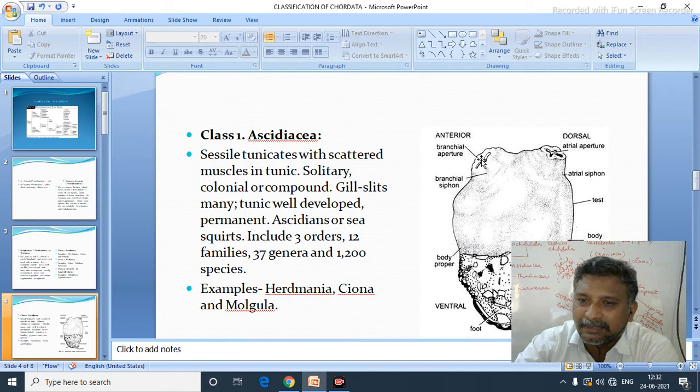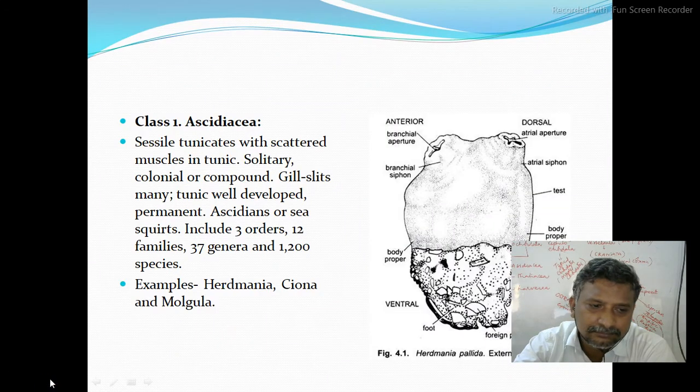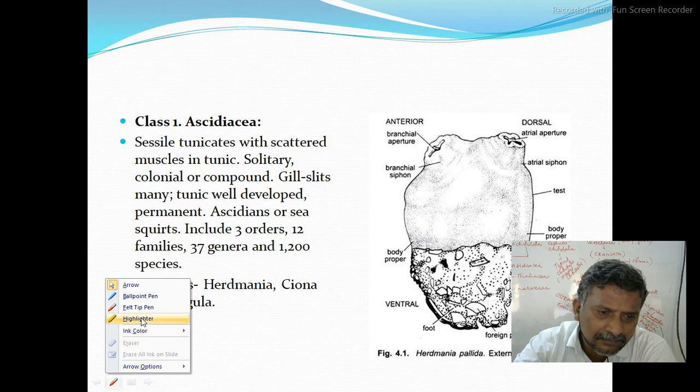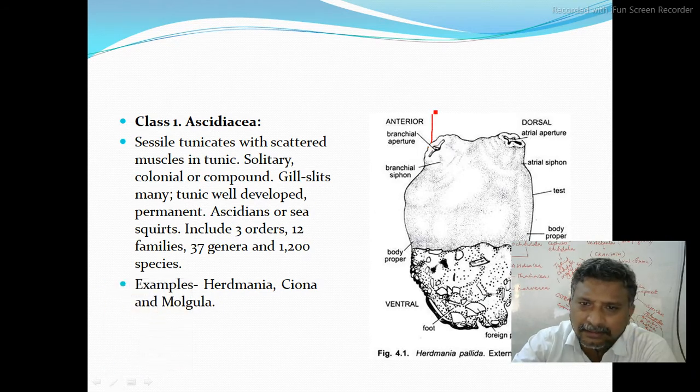See the diagram. Here anterior branchial aperture is there. Here atrial aperture is there.